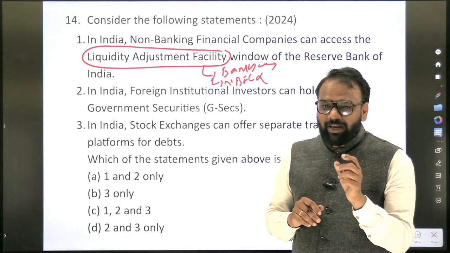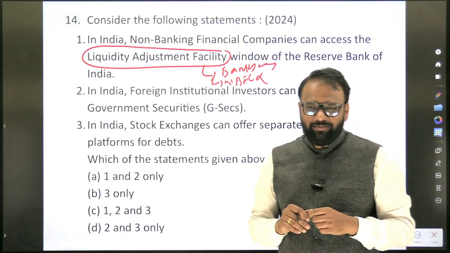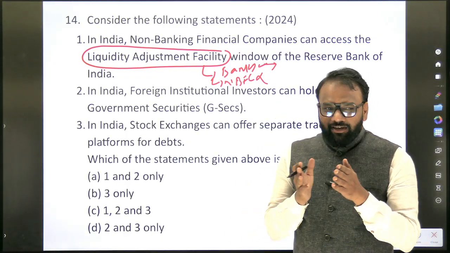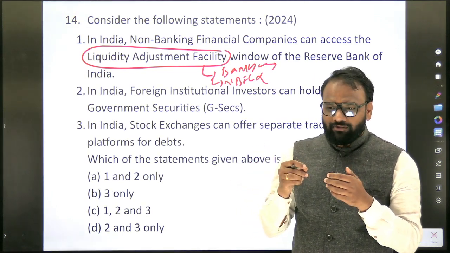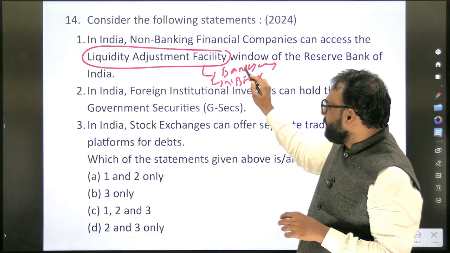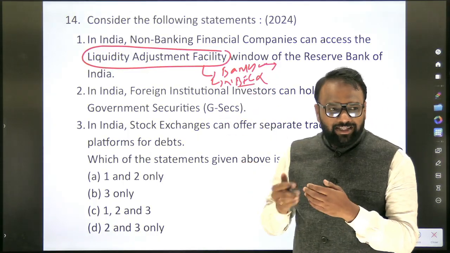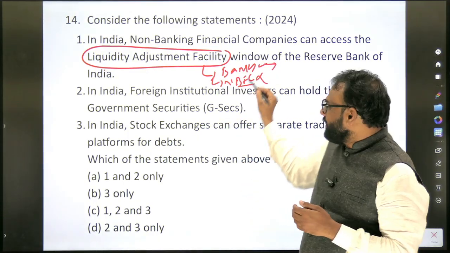How about primary agricultural credit societies? No. See, to what extent we are going to dig it, again it is left to us. Okay, in the first go, what we will do, they are applicable to banks, they are not applicable to NBFC. In the second round, if you have time, you'll just make a list.